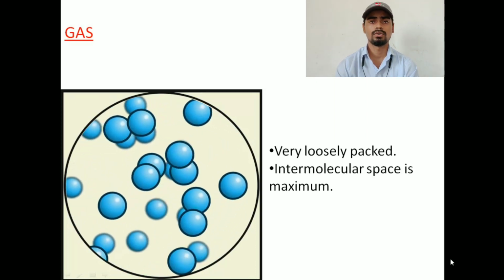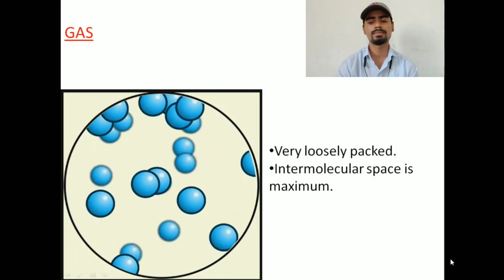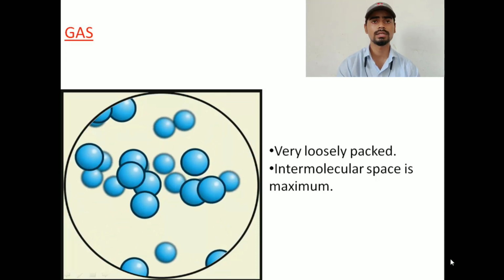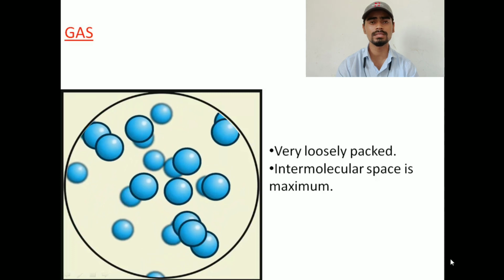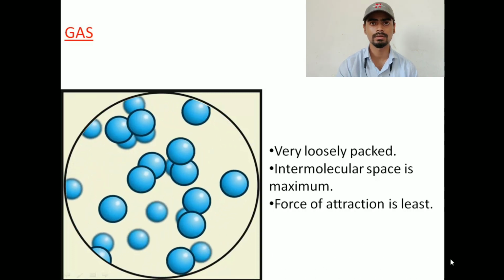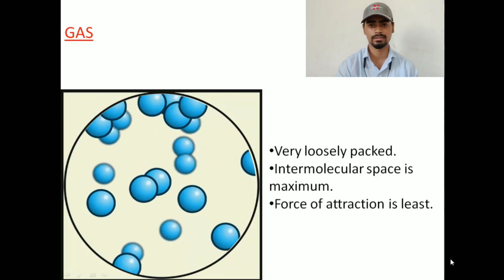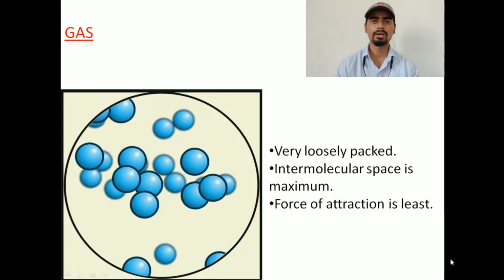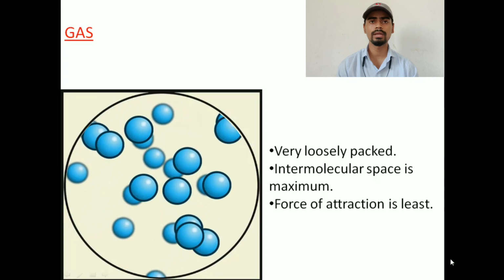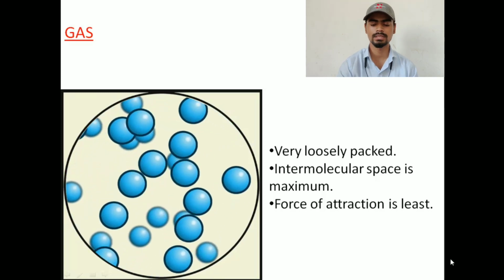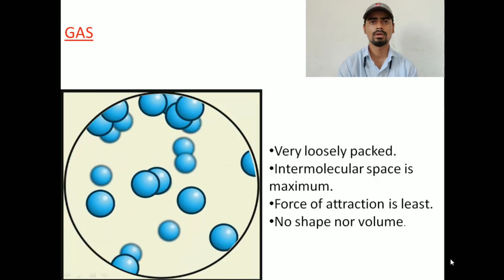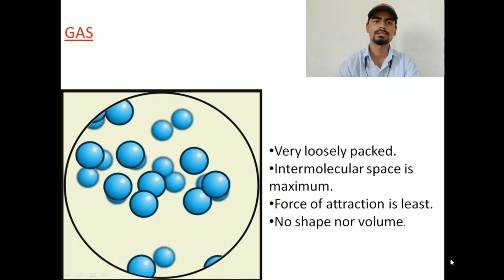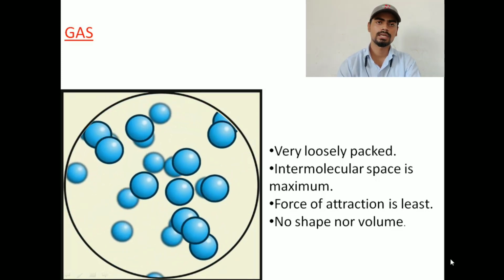So when I say intermolecular space is maximum, it means the force of attraction, or say intermolecular force, is very weak, the least. So the molecules of gas are free to move in all directions. As a result, they have no definite shape, or say no definite volume. So that is the last case, that is the gas.